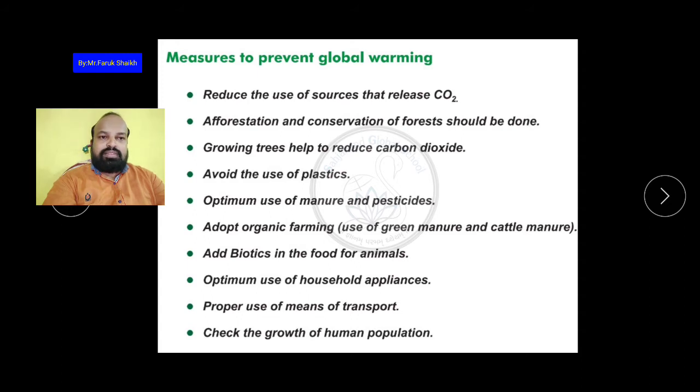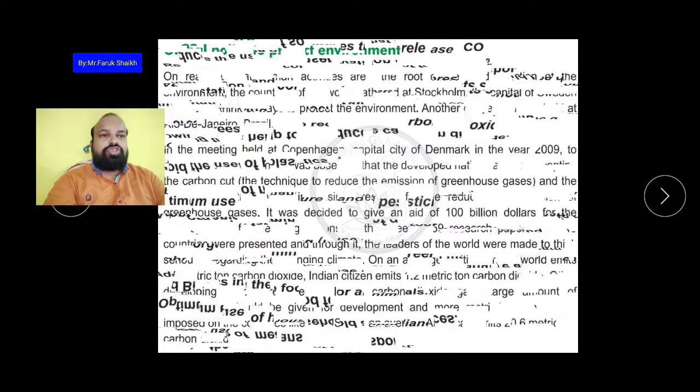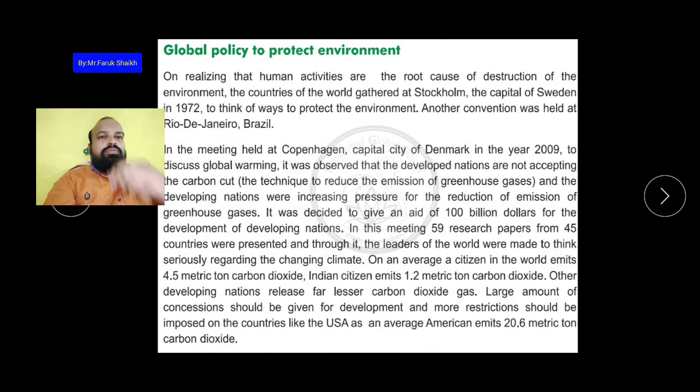Then check the growth of the human population. The population of human beings is growing, we should check year by year, and also we have to control the population of human beings. Now, global policy to protect the environment: how can the environment be protected?